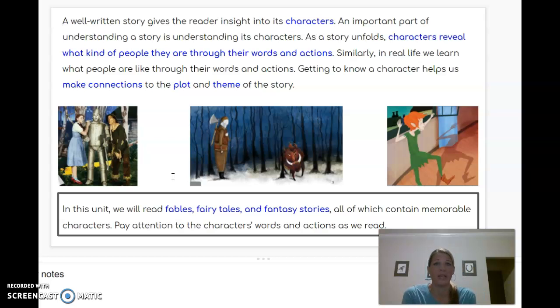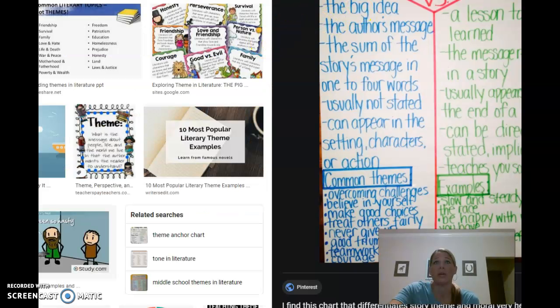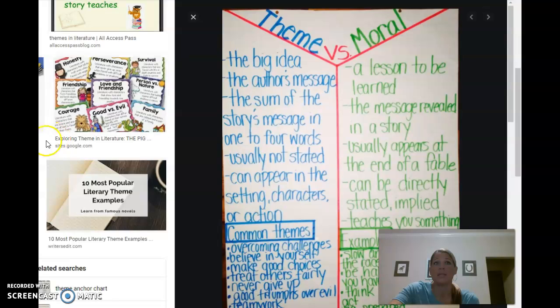The theme is a little tricky. Theme of a story is something that we have to work on understanding for a while. So the theme is not usually told. The person who writes a story doesn't say, hey, the theme of this story is. They want you to identify the theme of a story based on the plot of the story and those character actions. So some themes that you might be familiar with, I'm going to pull up this anchor chart real quick so you can see them. It's the big idea, the author's message of the story.